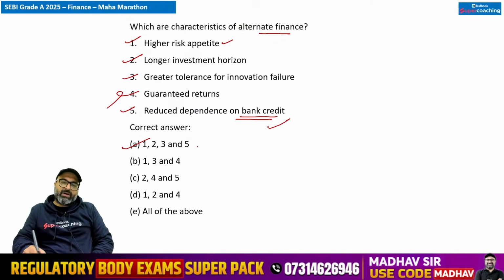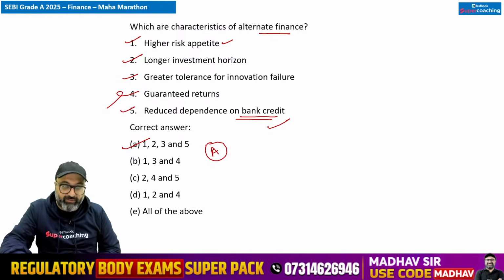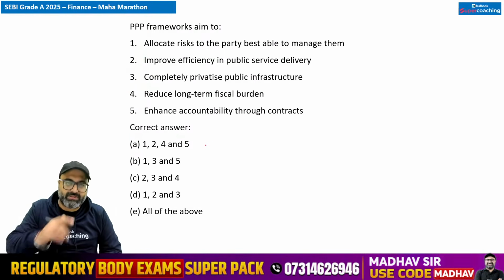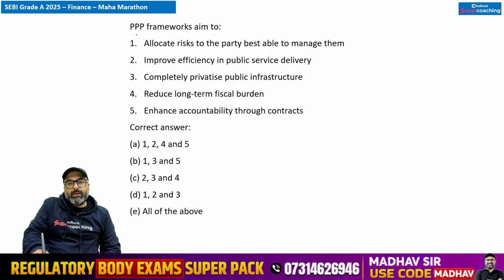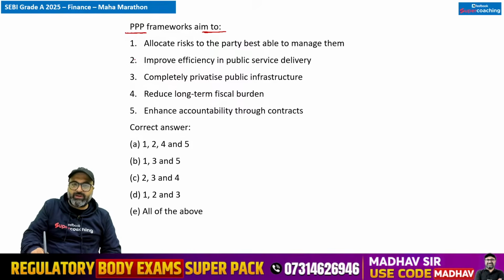This is correct. So answer to this particular question will be 1, 2, 3, 5 are correct, but the fourth statement is wrong. Next, public-private partnership framework aims to what? Public-private partnership framework aims to, first, allocate risk to the party best able to manage them.